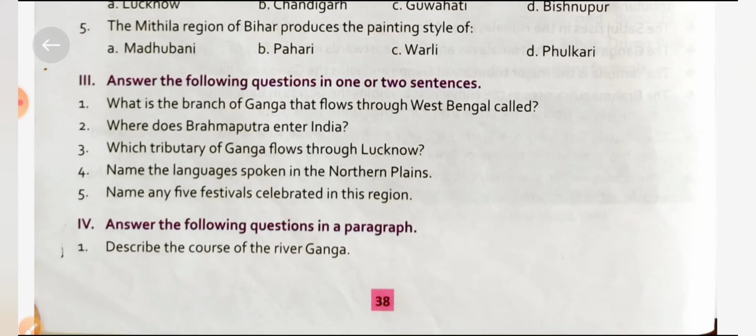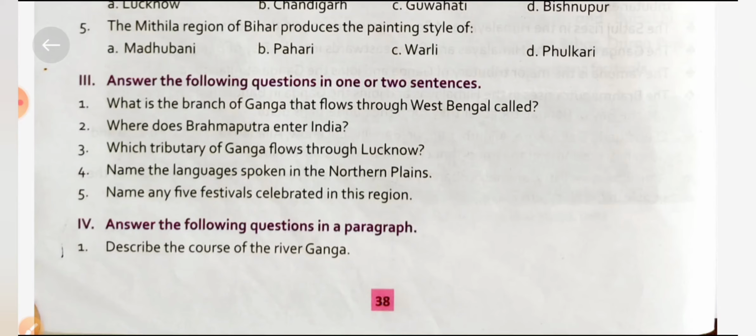The first question is, describe the course of river Ganga. It means the areas through which Ganga flows. The answer is: the Ganga basin formed by the river Ganga and its tributaries comprises the major part of the northern plains in India. It stretches from Uttar Pradesh to West Bengal.